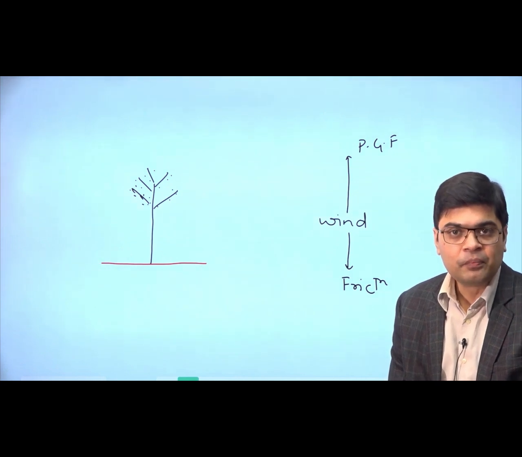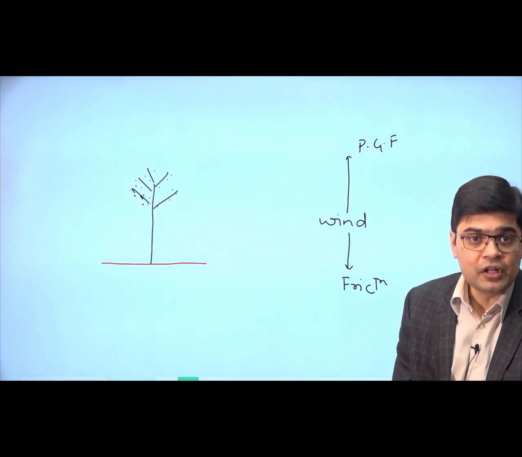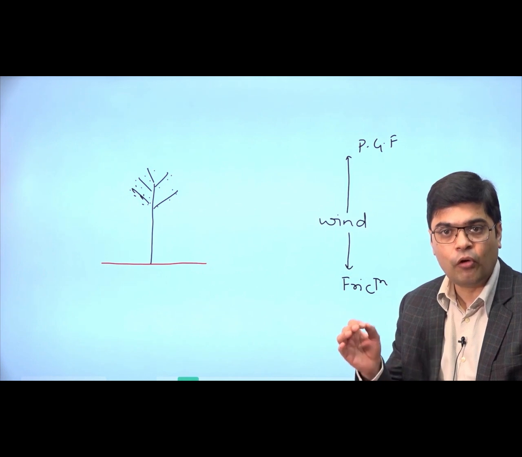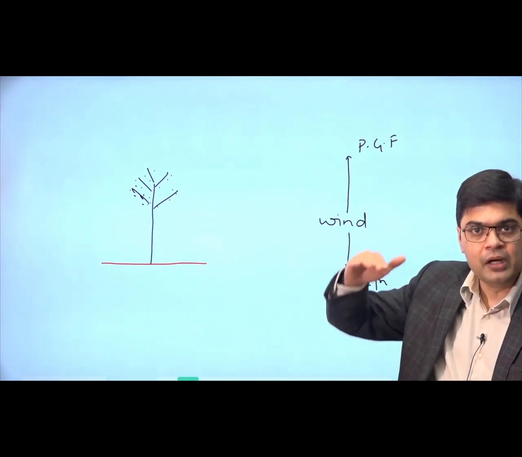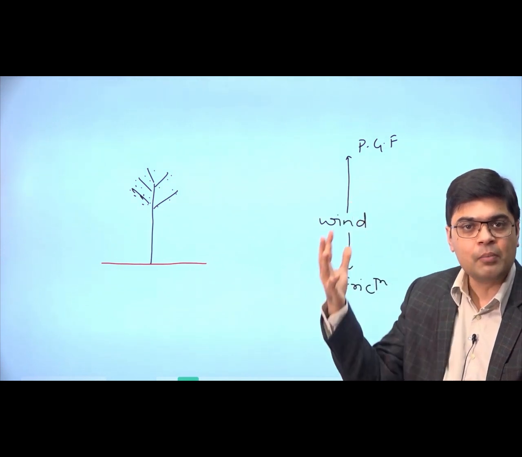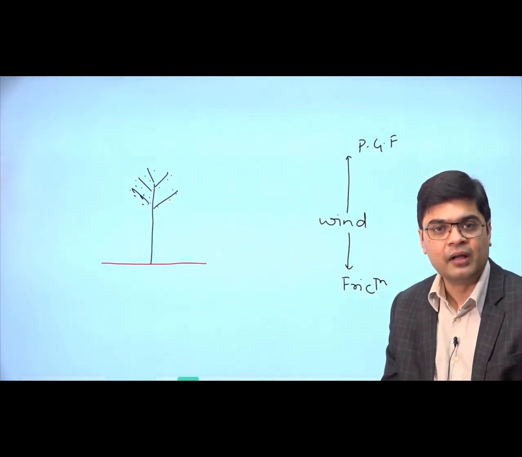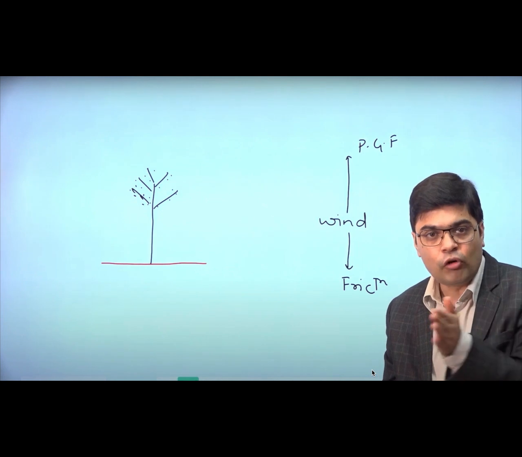Or for example, if I look at the concentration of the atmosphere, maximum of the concentration of the atmosphere is towards the surface. As I go up into the upper parts of atmosphere, the air becomes less dense or rarefied. And this air is not able to present much of friction.